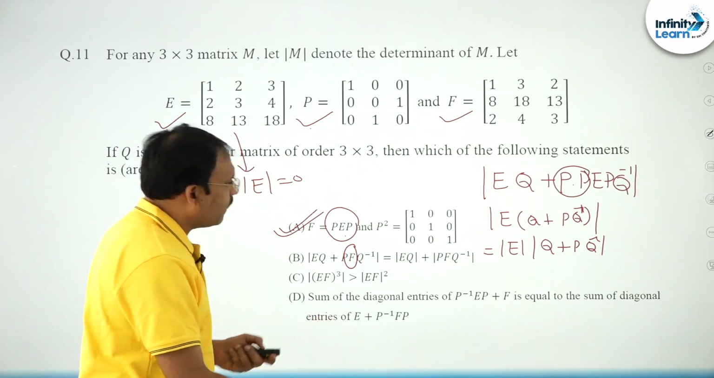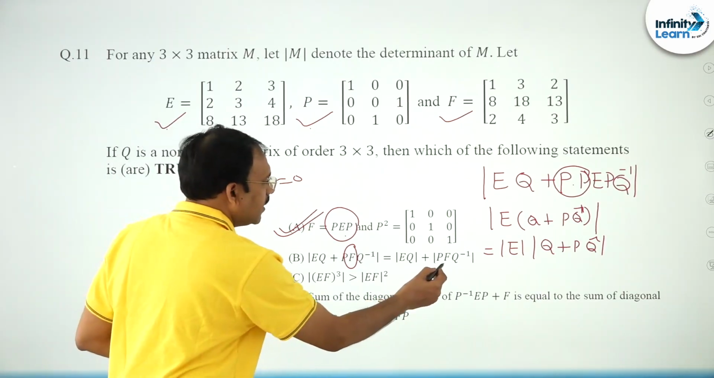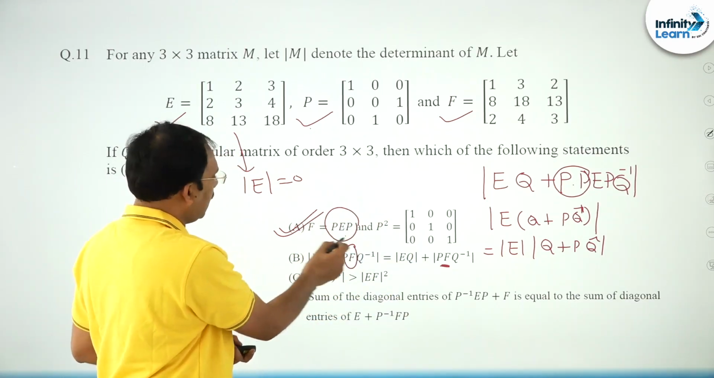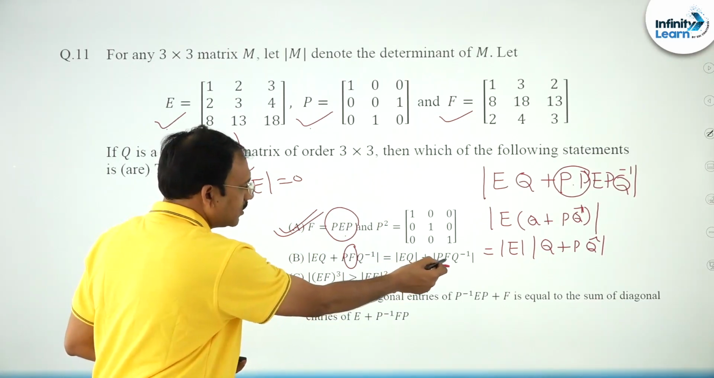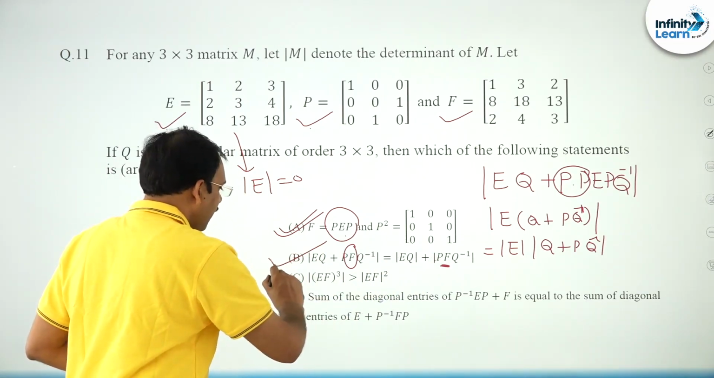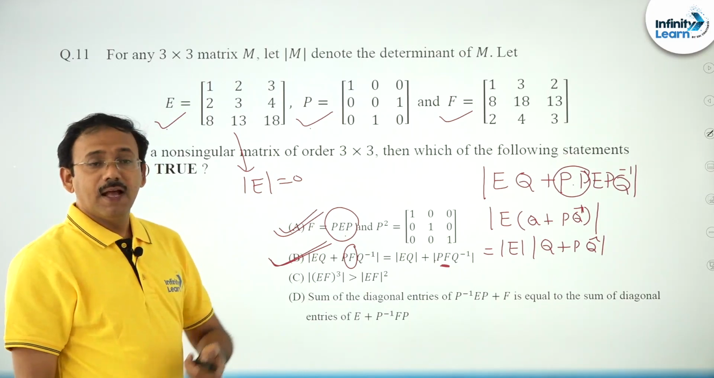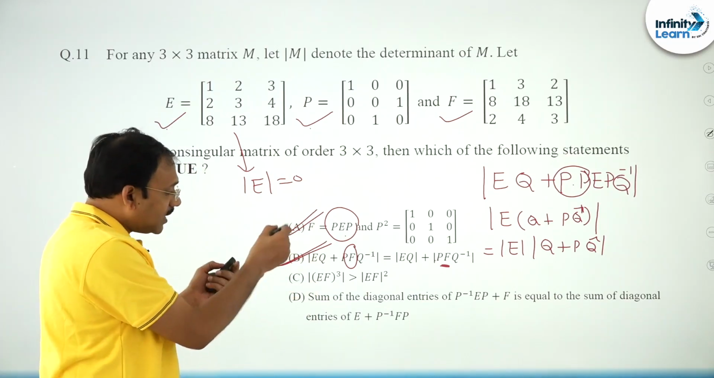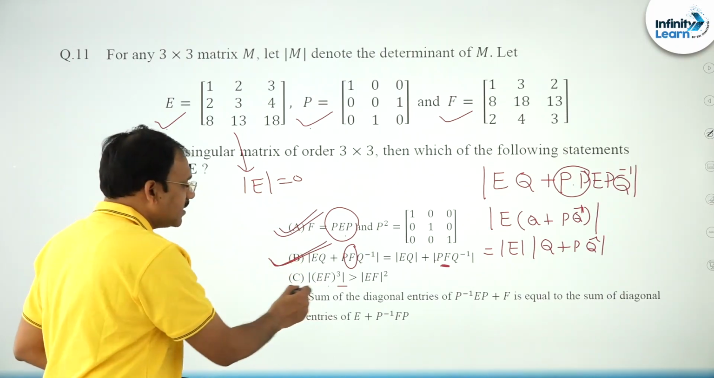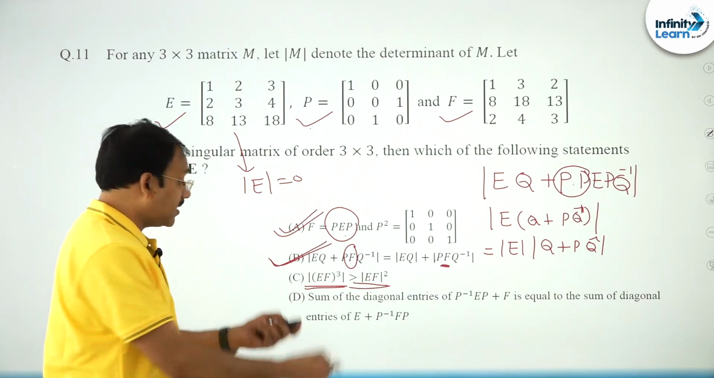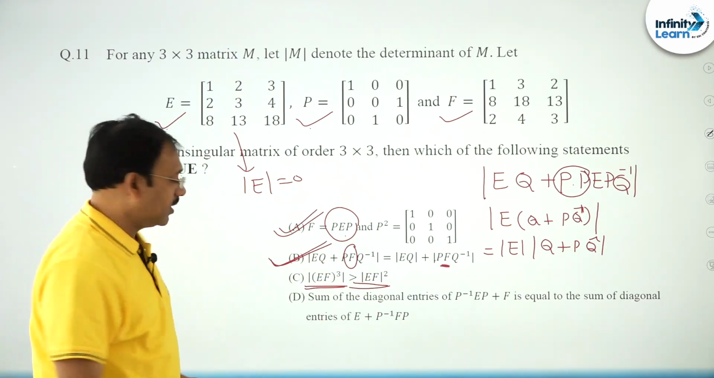In the same way, here also you replace F by PEP, P square goes away and E comes out, det E is 0, so this will be valid, friends. And now the third option. This is a determinant, so det E cube into det F cube. LHS is 0 because det E is 0, RHS is 0 because det E is 0, but he is saying greater than, which is not possible, so this is wrong.